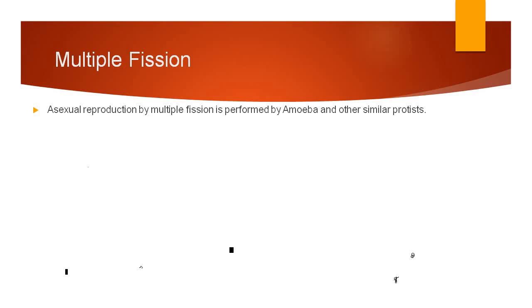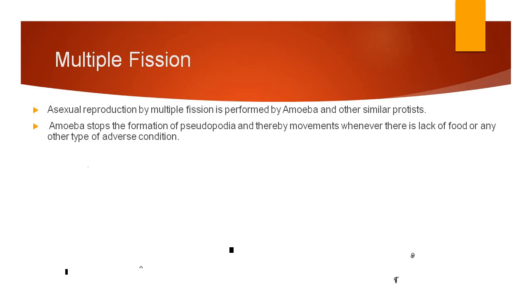The next is multiple fission. The second type of asexual reproduction in unicellular organisms is multiple fission. This multiple fission is performed by amoeba or other protists.